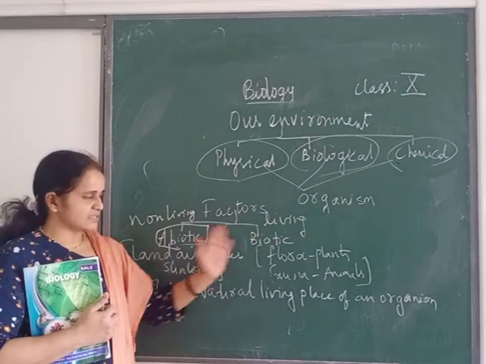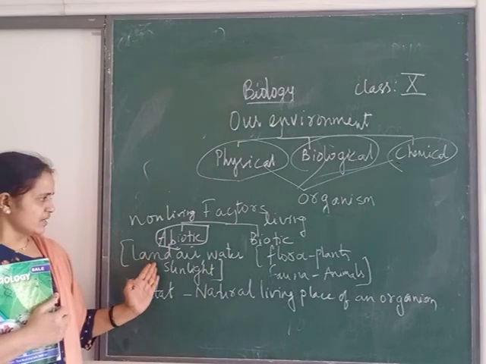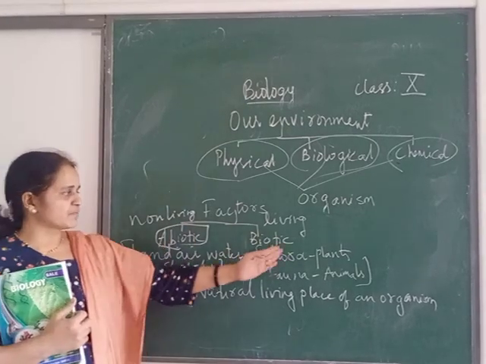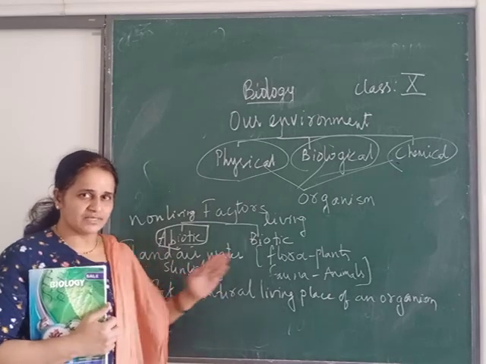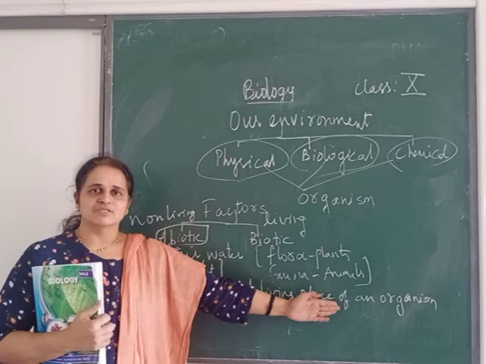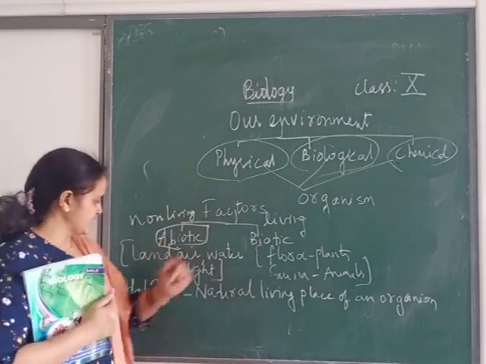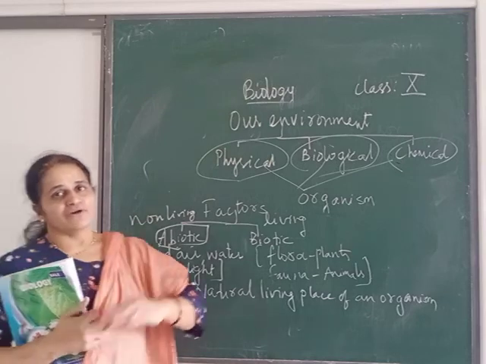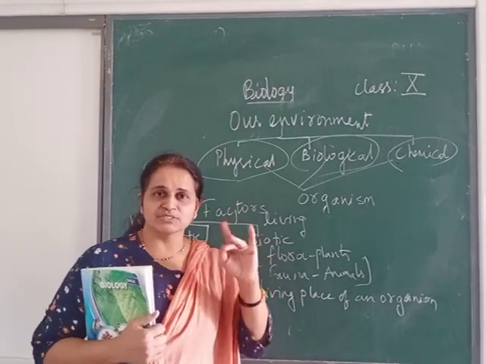So they both influence one another. That means more sunlight, there will be more plants. That means photosynthesis will be more. So here they influence one another. So more plants, more animals. So flora is nothing but plants, fauna is nothing but animals. And you have seen different habitats, different ecosystems. You have talked about ecosystem in 8th class.